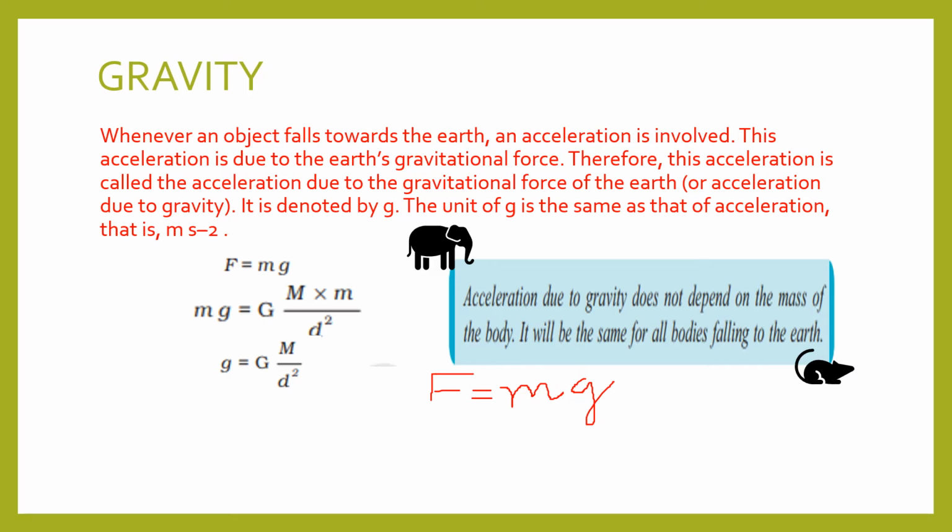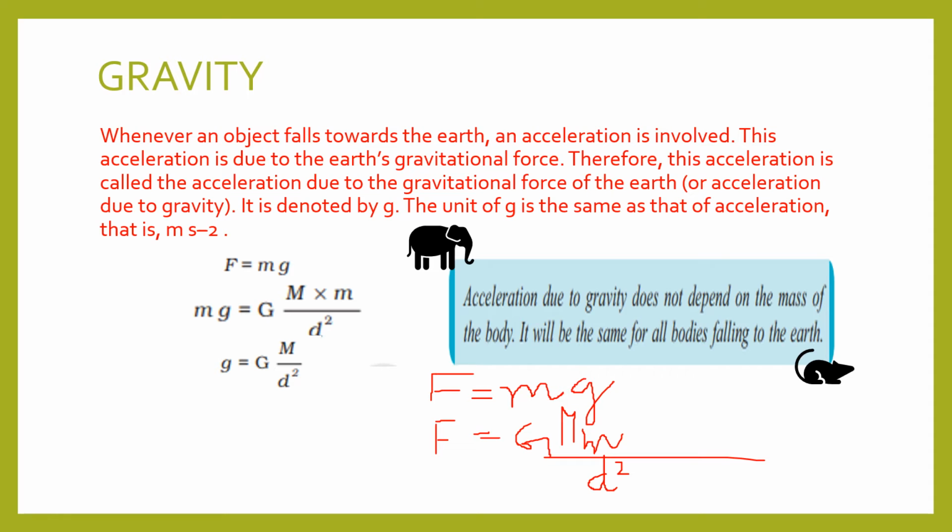And the second expression is that F is equal to GMm by d square. So both are F, so we can equate: mg is equal to GMm by d square.